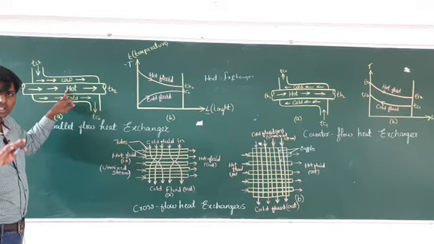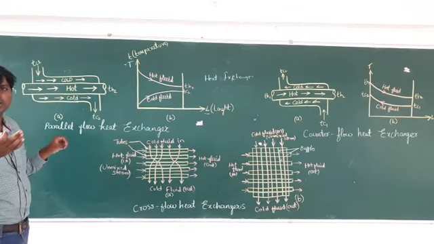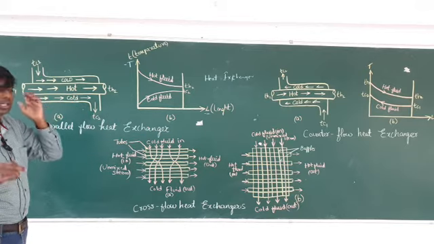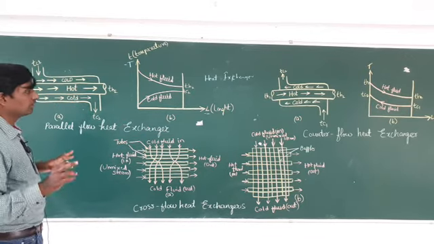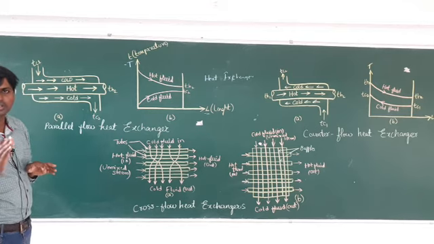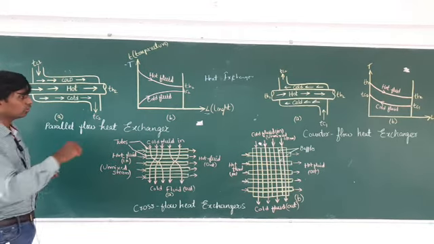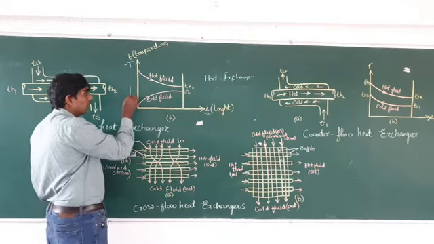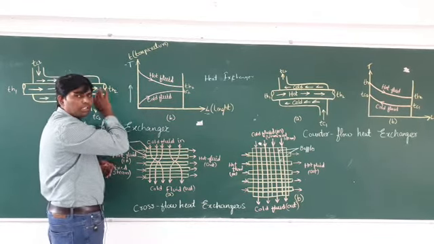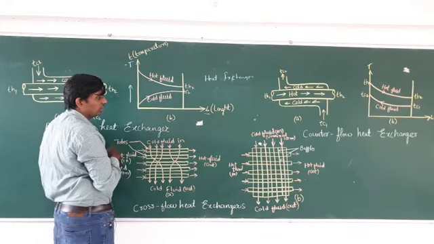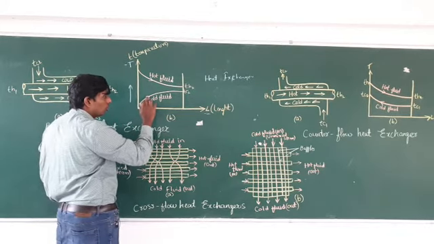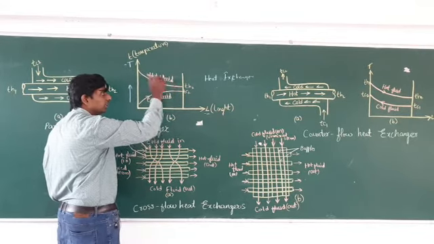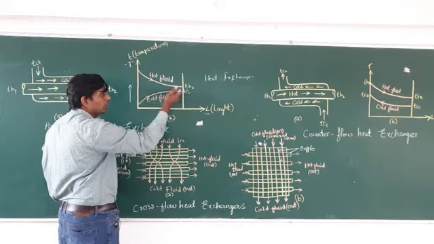So like this you have to draw the curve. If the curve is going up, the temperature is increasing. When the cool fluid is going, automatically the temperature is increasing. For the hot fluid, the temperature is decreasing. Decreasing means downward, increasing means upward.